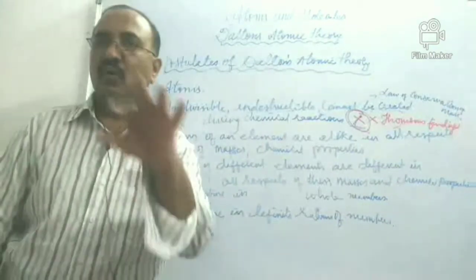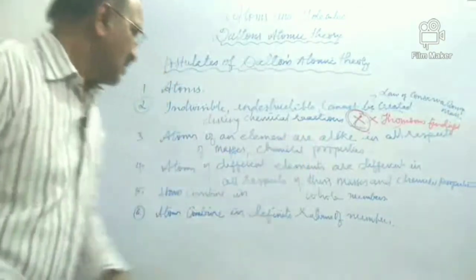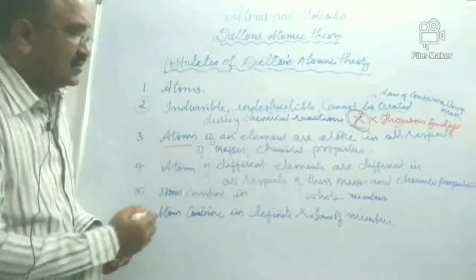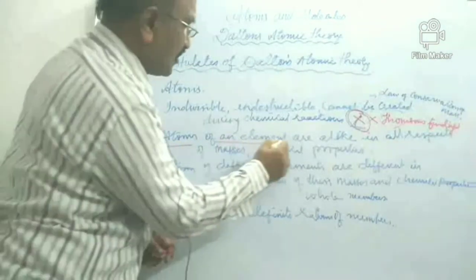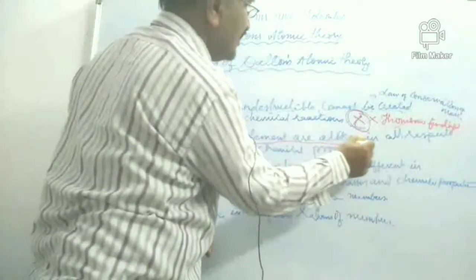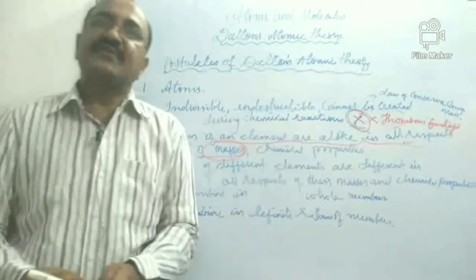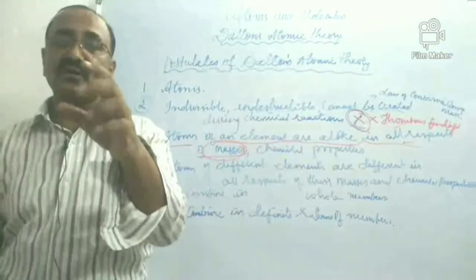Okay, that's it. Now next, what about this idea? Atoms of same element are alike in all respects. Okay, good. But he said something here, they are also similar in mass. Is it right?